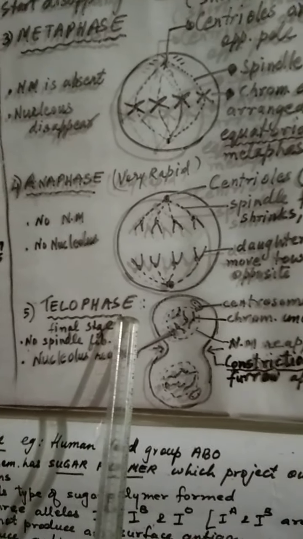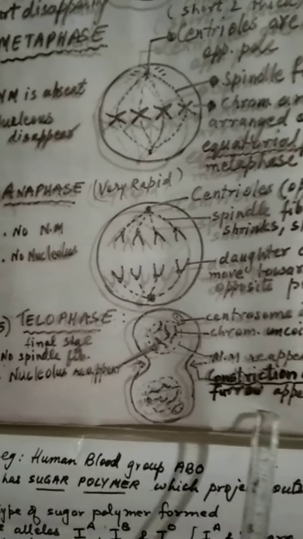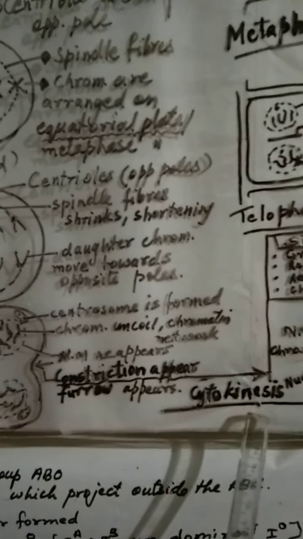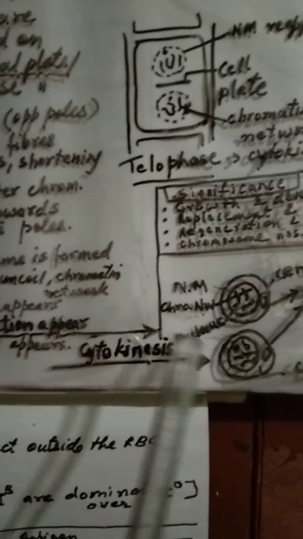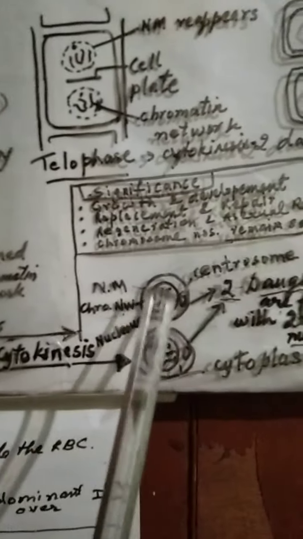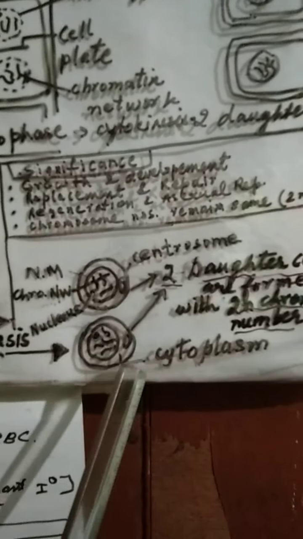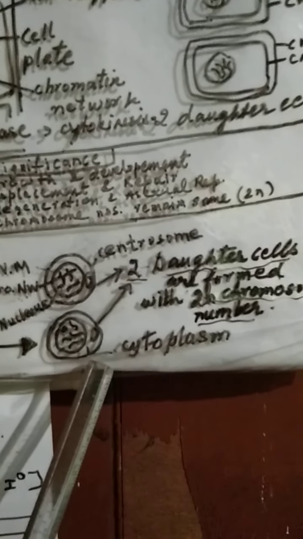This is called telophase. Telophase leads into cytokinesis. Cytokinesis means division of the cytoplasm, and this furrow will deepen and two daughter cells are formed, each with independent centrosome, nuclear membrane, and chromatin network visible. So this is how one cell divides into two in animal cells.